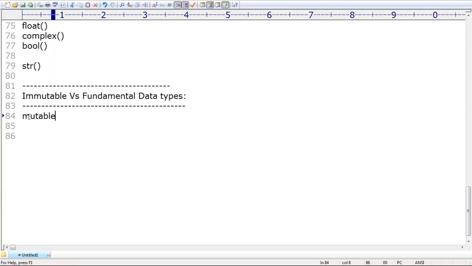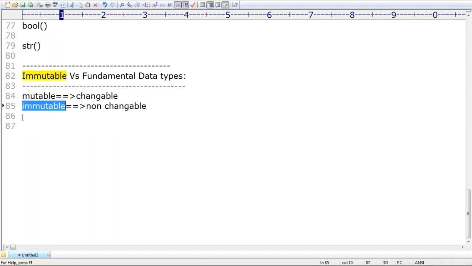Mutable means what? Changeable. If the general word mutable means changeable, happily you are allowed to change, no problem at all. But immutable, you can't change. Non-changeable, are you getting that? You are not allowed to change the content. Such a type of nature is by default considered as immutable. What is the need and so on I will discuss, don't worry.